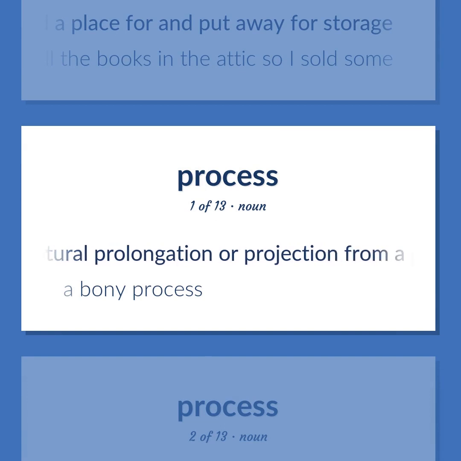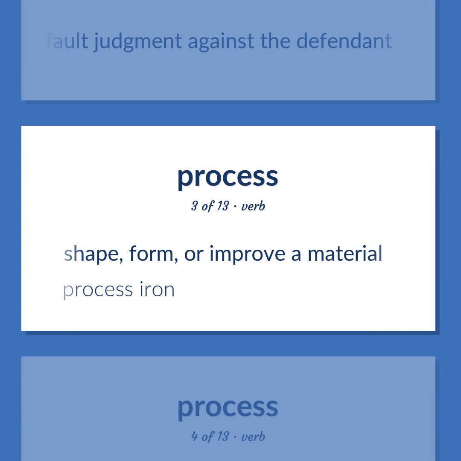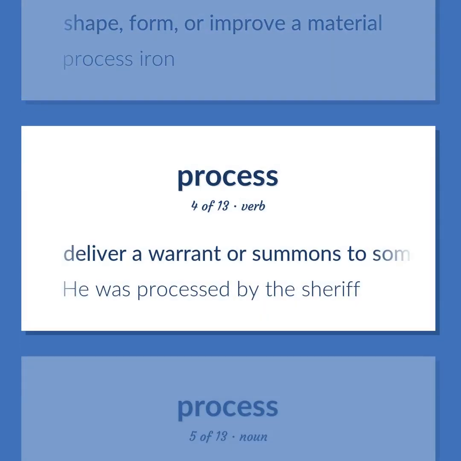A natural prolongation or projection from a part of an organism, either animal or plant. A bony process. A writ issued by authority of law usually compels the defendant's attendance in a civil suit. Failure to appear results in a default judgment against the defendant. Shape, form, or improve a material. Process iron. Deliver a warrant or summons to someone. He was processed by the sheriff.